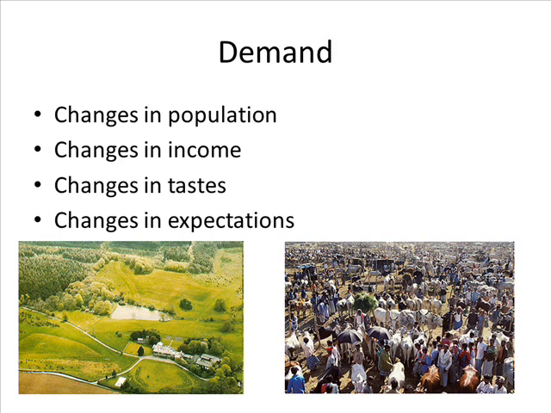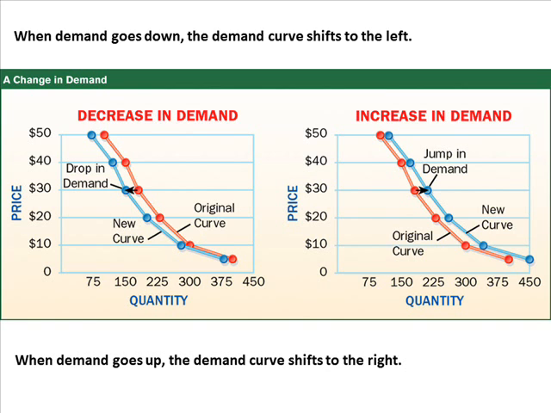What I want you to do is quickly think about how a change in population, income, taste, and expectations would change a certain area's demand for a product or an item that they could purchase. If demand changes, it's going to either have the demand curve shift to the left or to the right. If the demand curve shifts to the left, that means demand for an item has decreased. If it shifts to the right, that means demand for the item is going to increase. Left is a decrease, right is an increase.